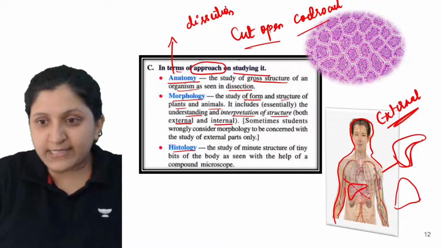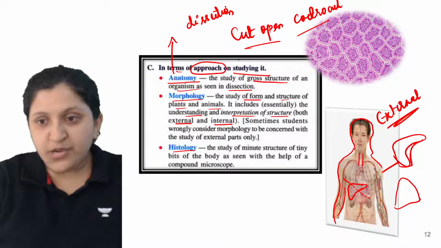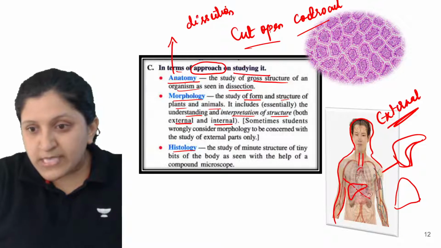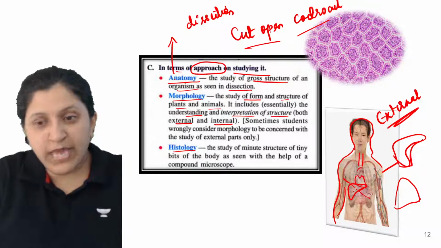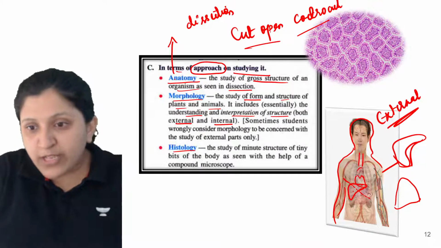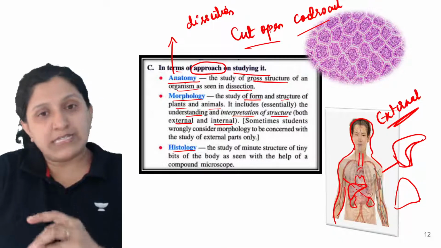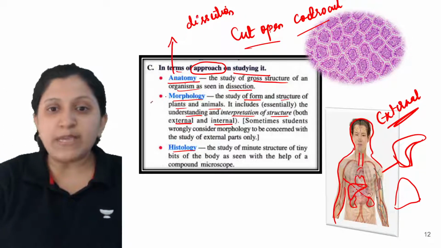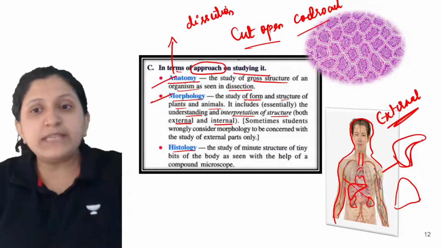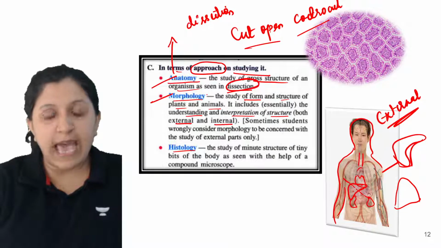Now this is external. Here you can see the trachea, the heart, and over here the liver. On the back side you can see the kidney. This is just the internal organs we are studying without dissecting them, so that is morphology. Anatomy is after the dissection, so this is the highlight.